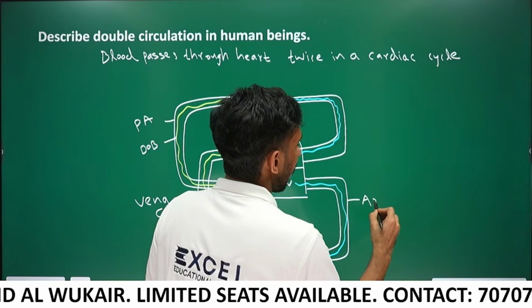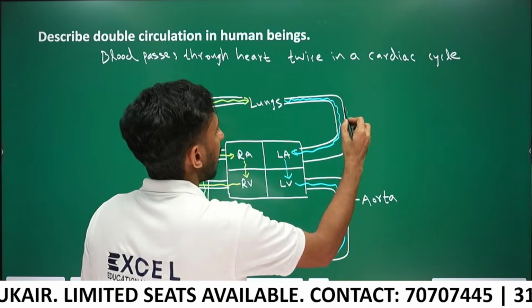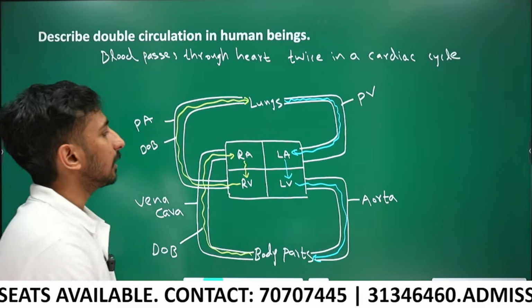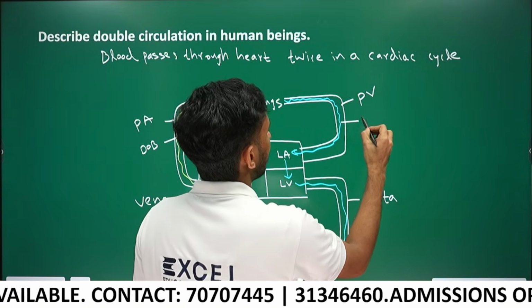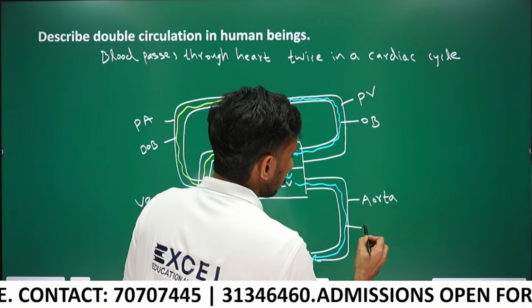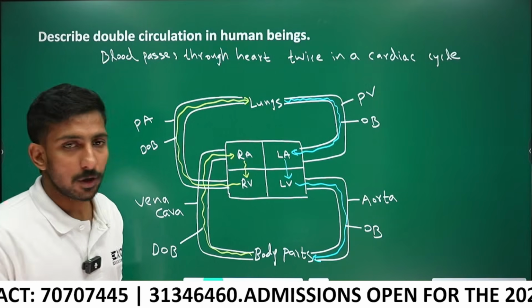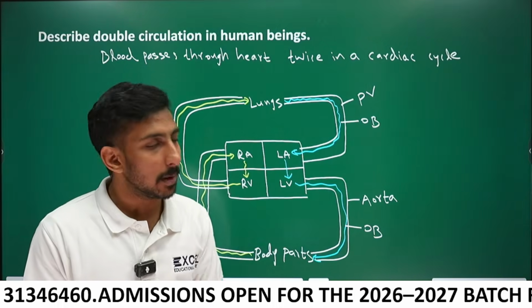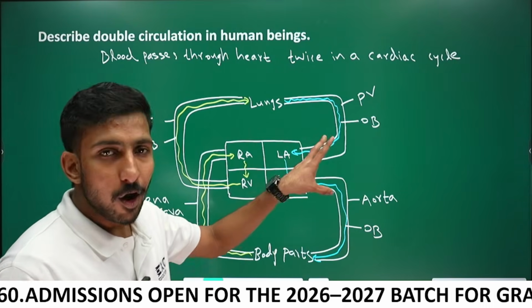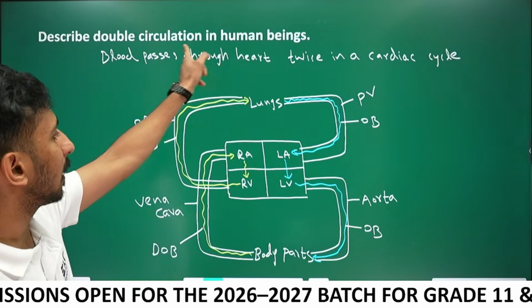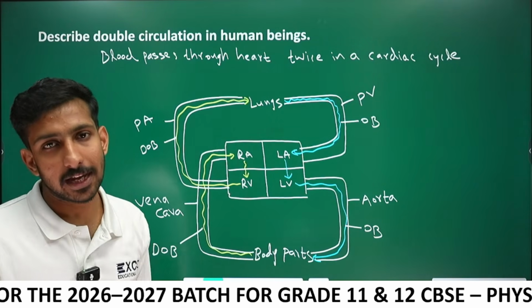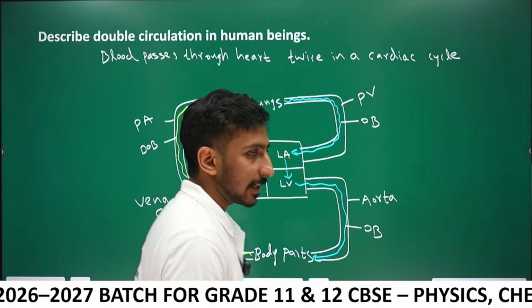This is the aorta, and this is the pulmonary vein, and this blood is also oxygenated blood. So we can say the right side contains deoxygenated blood and the left side contains oxygenated blood. Now we have described the double circulation. Okay, let's go to the next question.